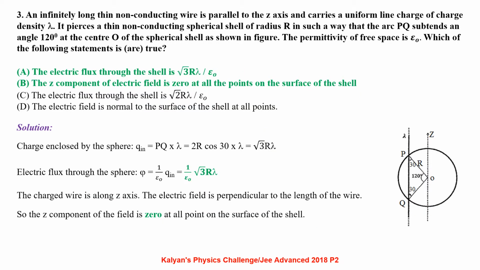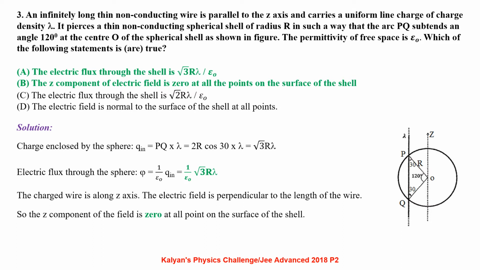An infinitely long, thin, non-conducting wire is parallel to the z-axis and carries a uniform line charge density lambda. It pierces a thin, non-conducting spherical shell of radius R in such a way that the arc PQ subtends an angle 120 degrees at the center O of the spherical shell, as shown in the figure. The permittivity of free space is epsilon naught. Which of the following statements is correct?